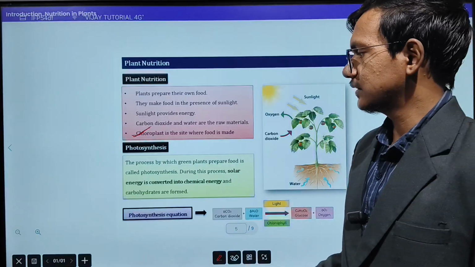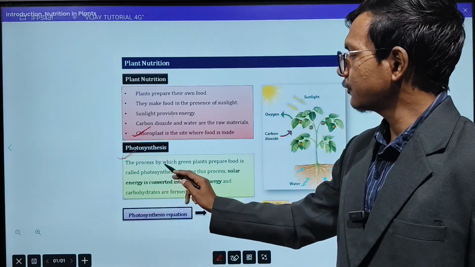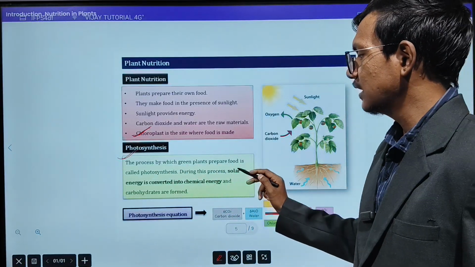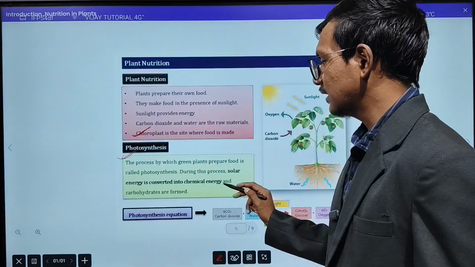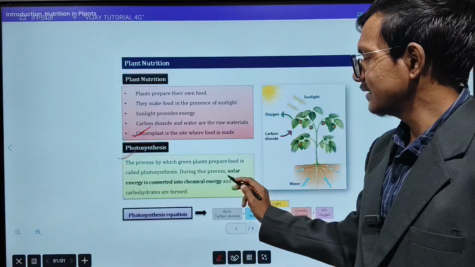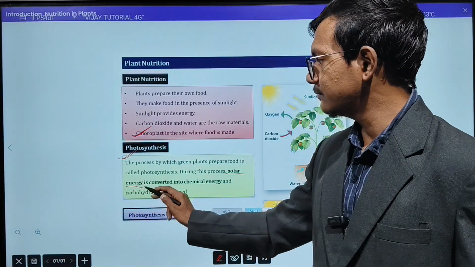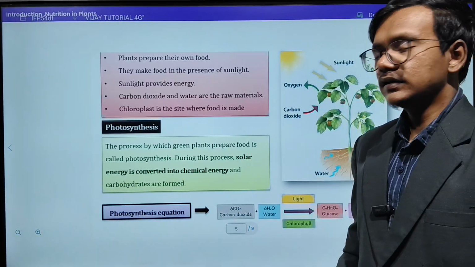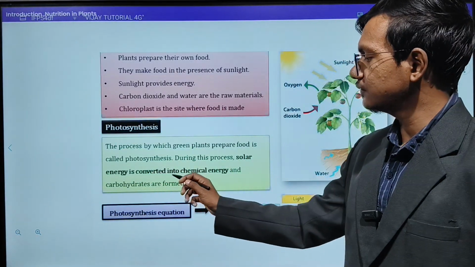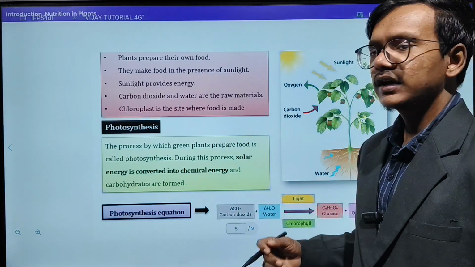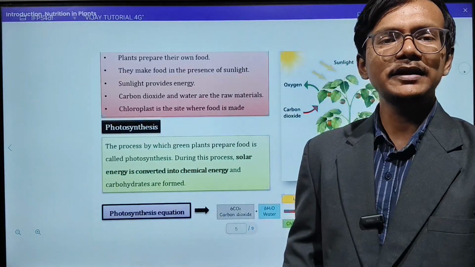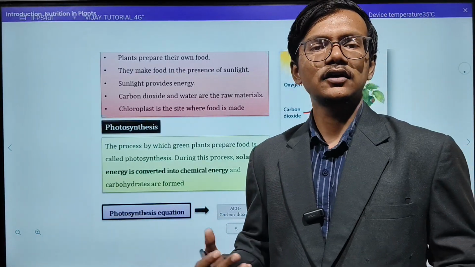Now, what is photosynthesis? The process by which green plants prepare their food is called photosynthesis. During this process, solar energy is converted into chemical energy. So this is the basic definition of photosynthesis. Solar energy means the light energy that the green plant is absorbing. This light energy will be converted into chemical energy. So the green plant will take the light energy, and that will be converted into chemical energy, which we say glucose.